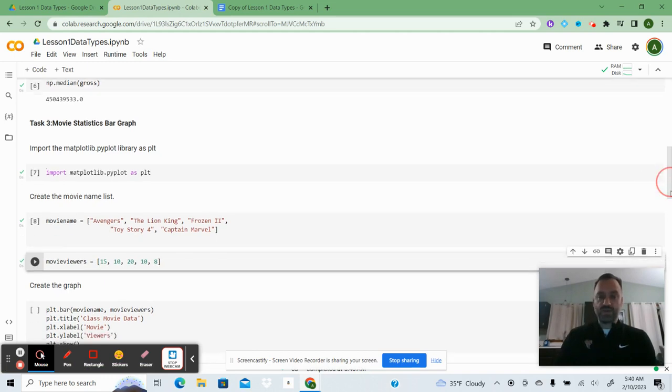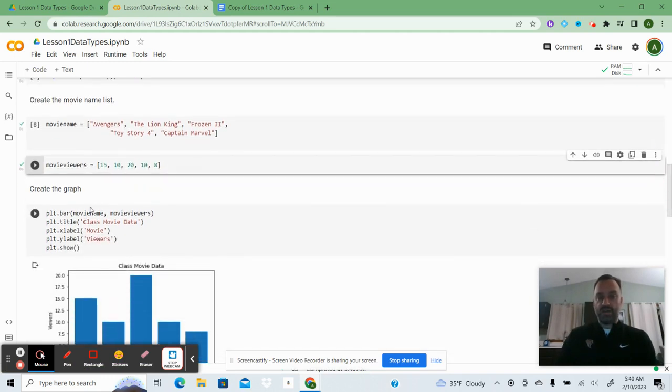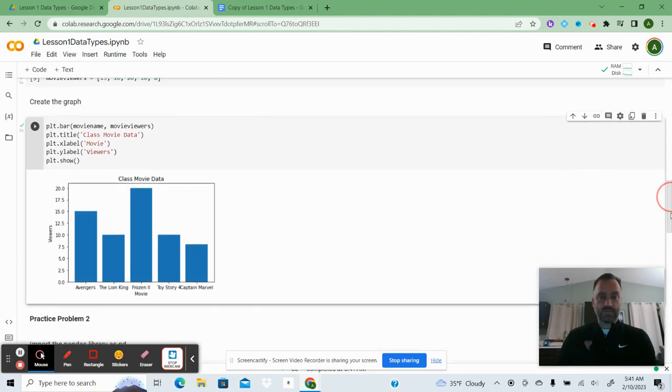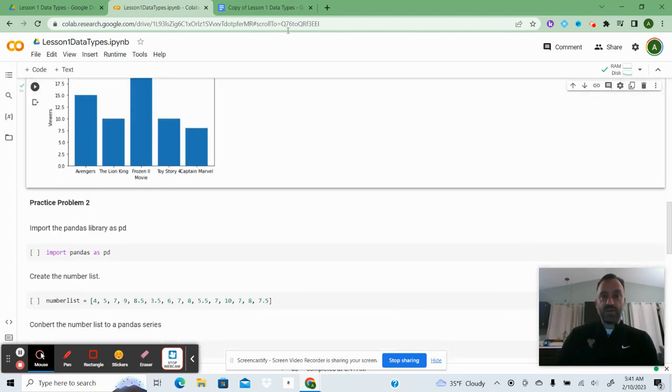And then what we're going to do is create a plot of the movie name with the movie viewers. So the movie name is going to go on the x-axis and the viewers on the y-axis. This plot title will just say class movie data. The x label is going to be movie. The y label is going to be viewers, and then you just click show. And then if you look here,